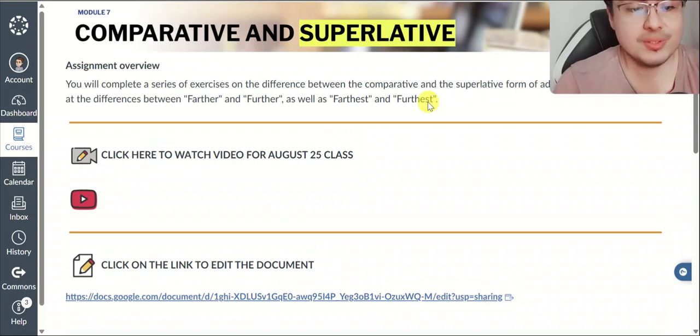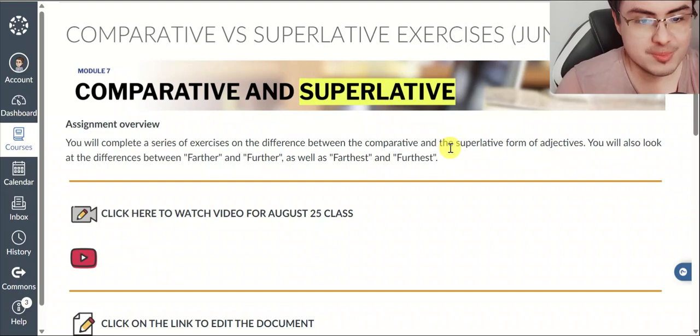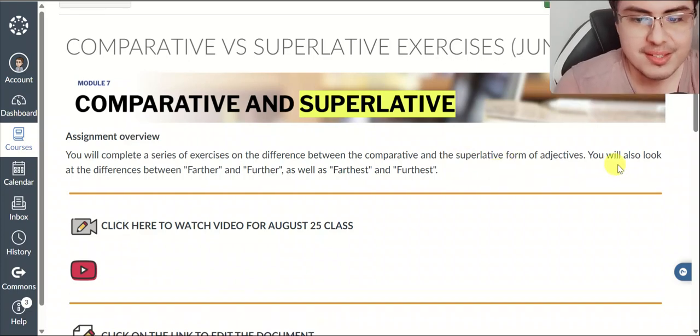In this lesson, you will complete a set of exercises on the difference between the comparative and the superlative form. Actually, you will be focusing on the superlative form for this lesson. You will also look at the differences between farther and further, as well as farthest and furthest.